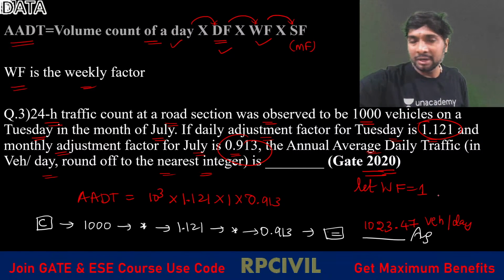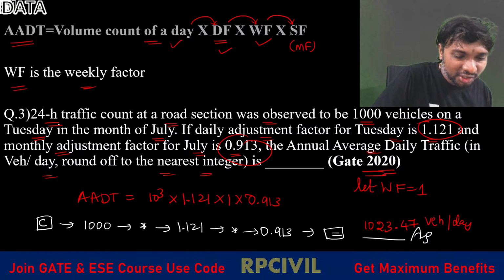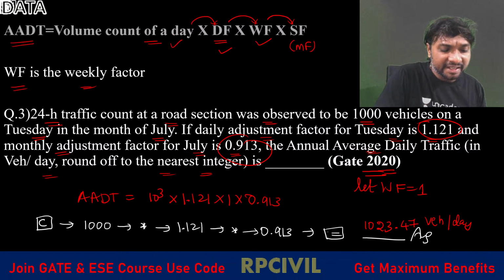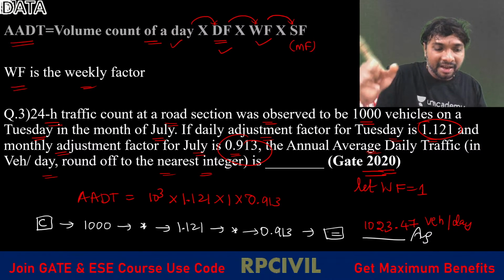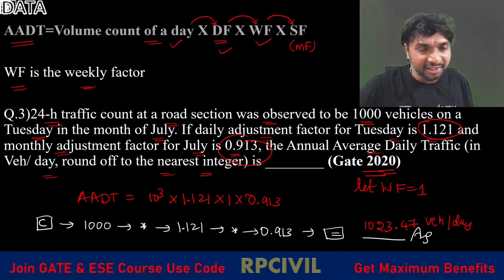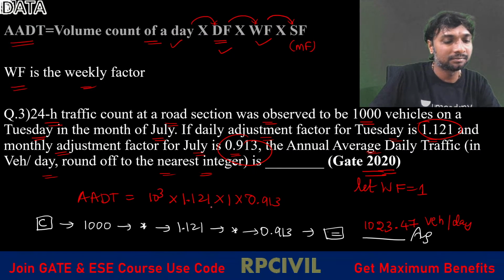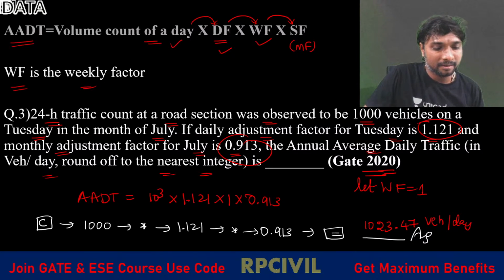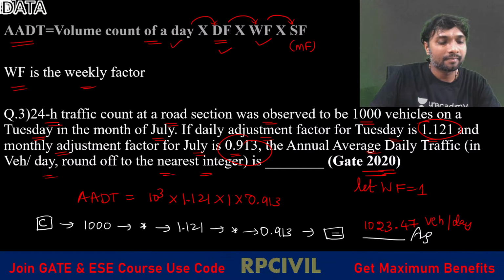So is that clear all of you? How to get this? These adjustment factors or conversion factors or expansion factors are used for what? Converting the daily traffic to which one? Converting a particular day traffic to weekly traffic, weekly average traffic to monthly average traffic to which one? Yearly average traffic, right? Like that these factors are useful, right? Is that clear all of you? If it is clear, we'll proceed further.